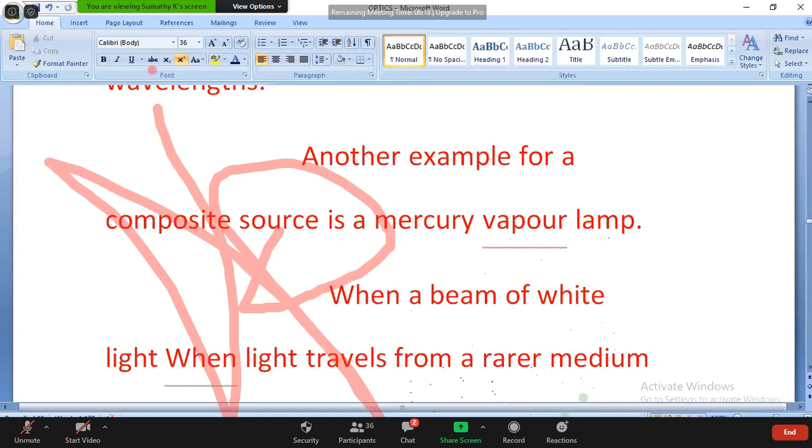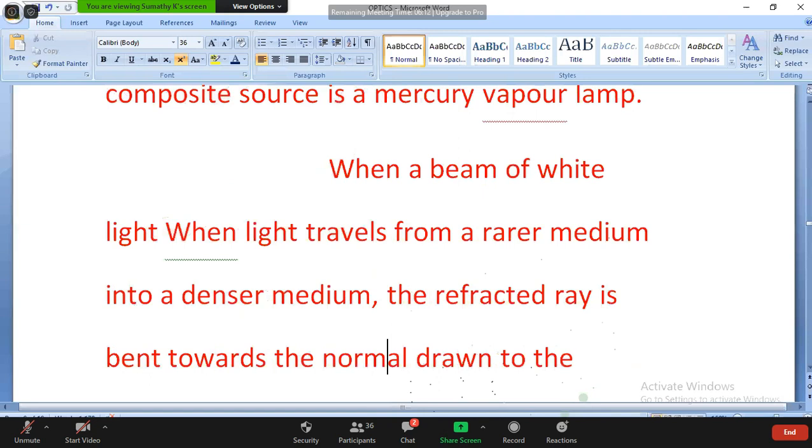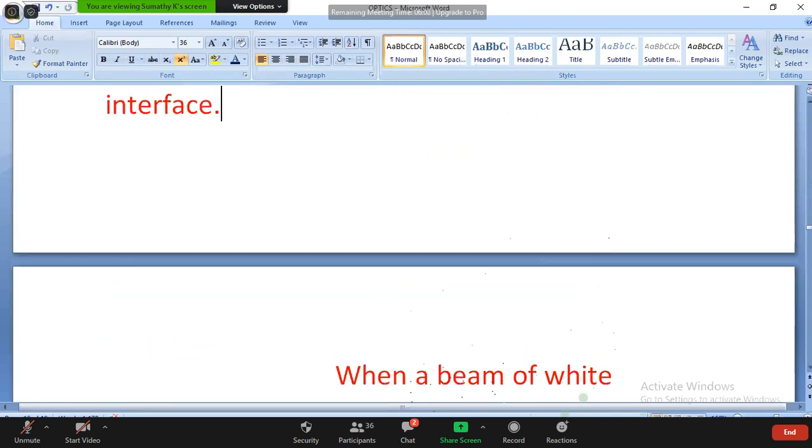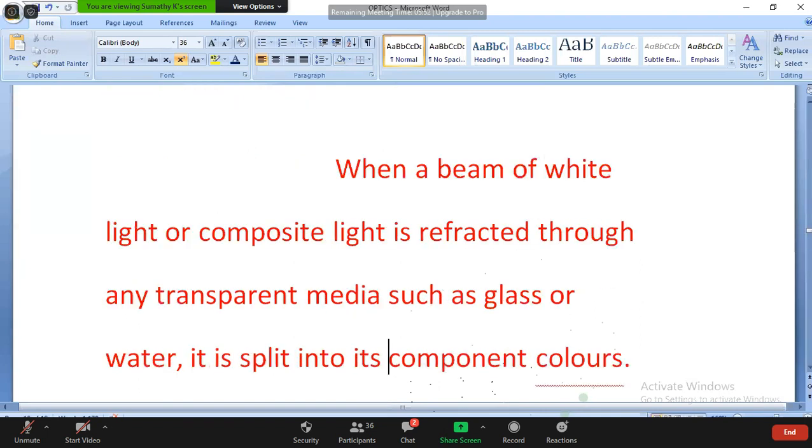When light travels from a rarer medium into a denser medium, the refracted ray is bent towards the normal drawn to the interface. Next, when a beam of white light or composite light is refracted through any transparent medium, such as glass and water, it is split into the component colors.